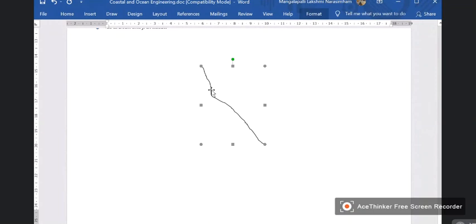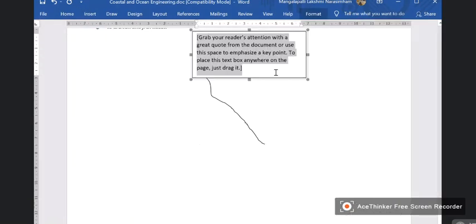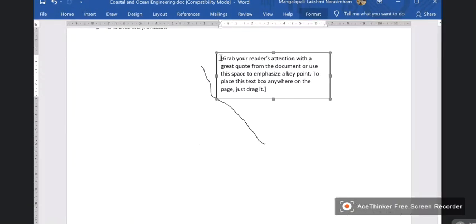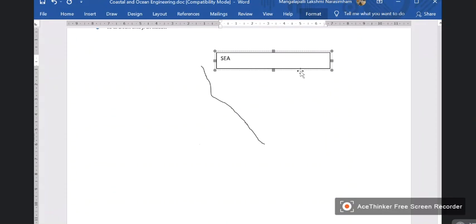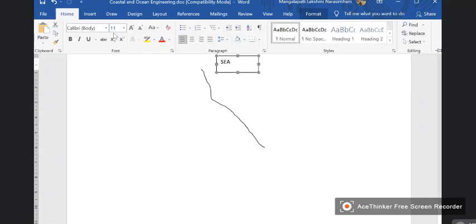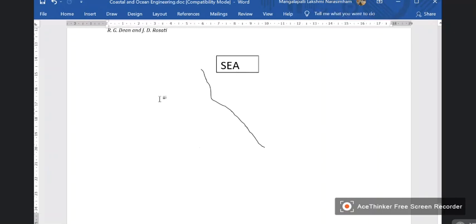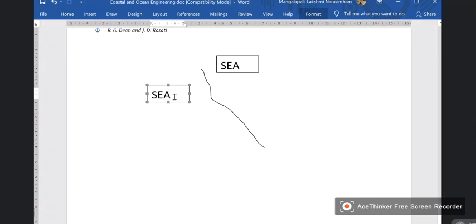Suppose you consider this is a line, this is the sea, and this is land.